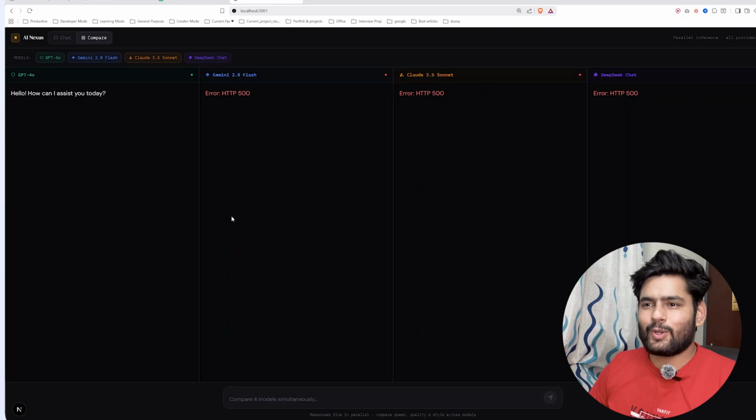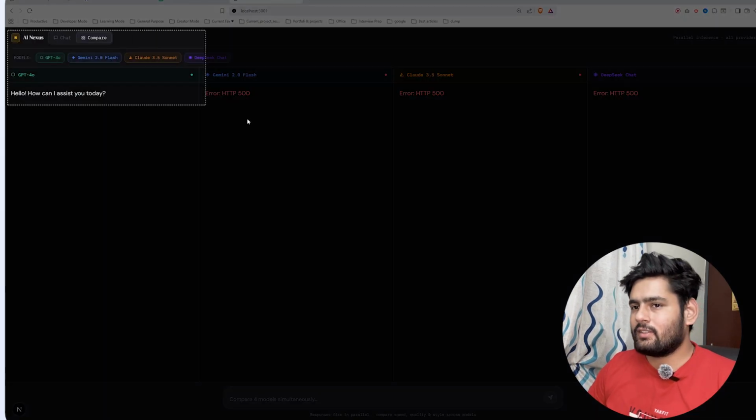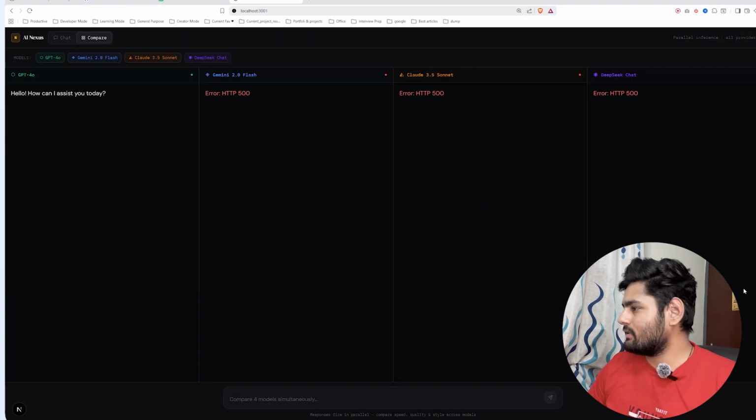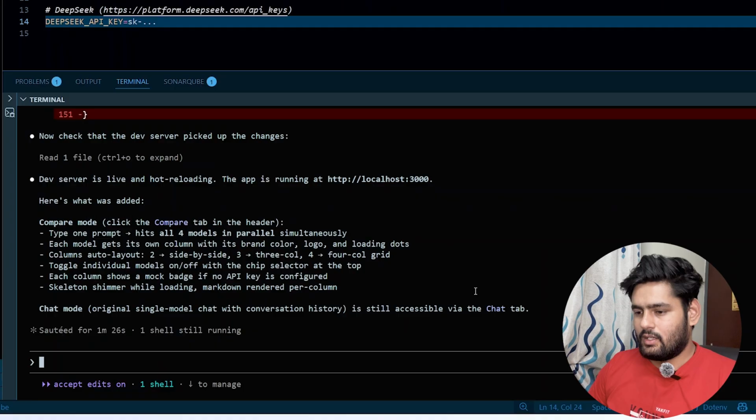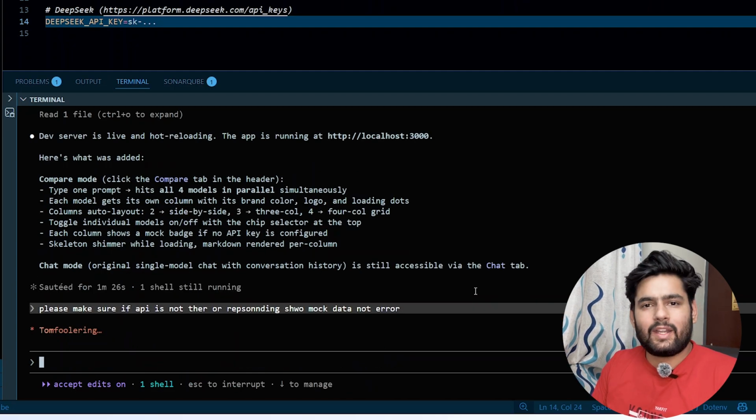Okay, so I think we are going to use our second prompt here, that whenever an API key is not hitting, you should give the mock data. I will take the screenshot, paste it into Claude and say, please make sure if the API is not there or responding, show mock data, not error. And it will go and do the changes.